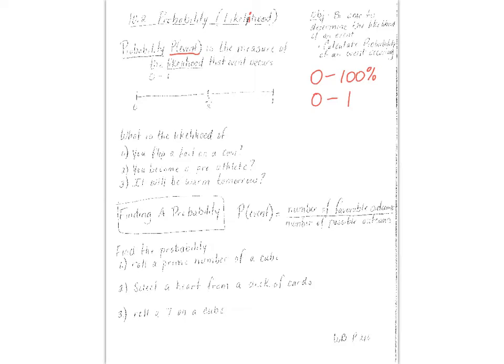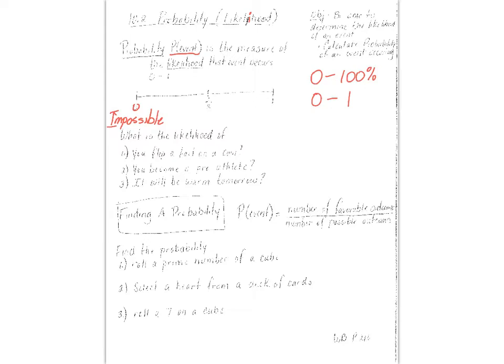So let's just say, what's the likelihood that we have a hurricane tomorrow? Well, do we really have hurricanes in Indiana? No. So that's 0% chance of happening. When it asks you specifically the likelihood, if it's 0, you have to write that it's impossible. Make sure you are writing these in your notebook, please, because I will probably take a notebook check or ask you to send your notes.